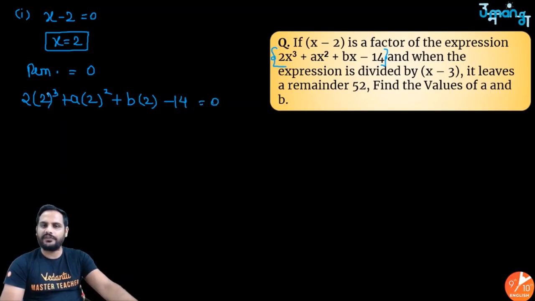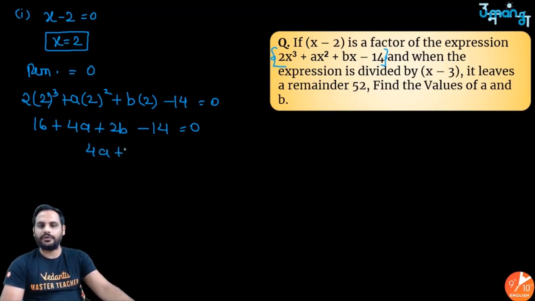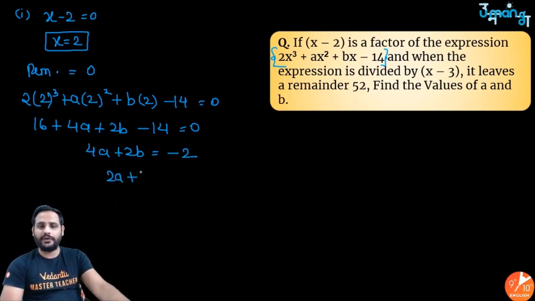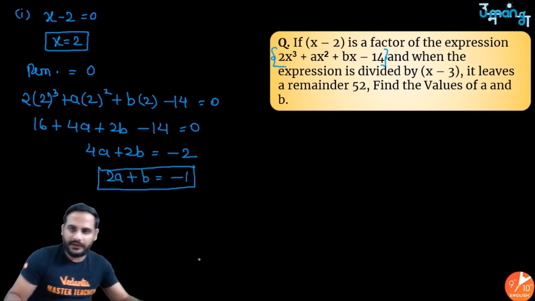So 2 cube is 8, 8 2s are 16 plus 4a plus 2b minus 14 equal to 0. 16 minus 14 is 2, shifted there will become minus 2. So 4a plus 2b is equal to minus 2. If you want, you can take 2 common from both the sides and cancel it. So 2a plus b is equal to minus 1. More easier equation. 2a plus b is equal to minus 1.